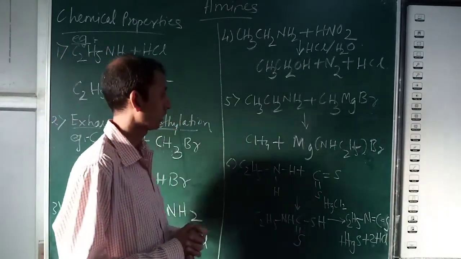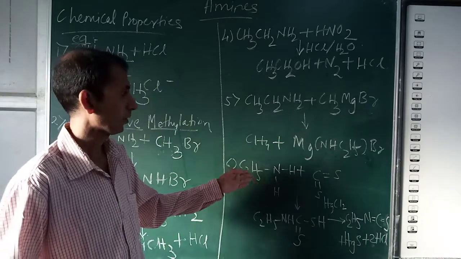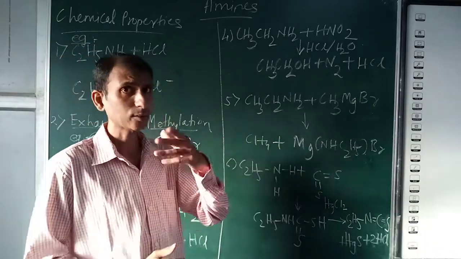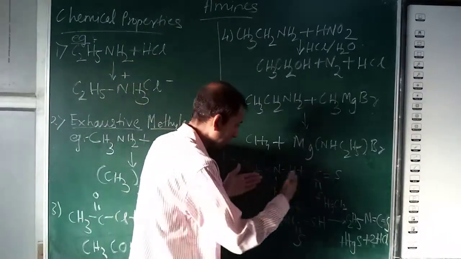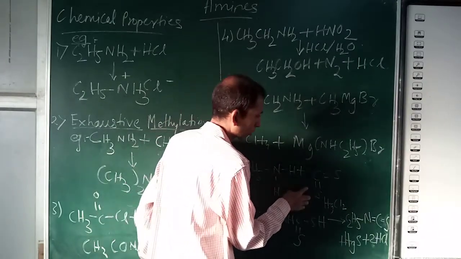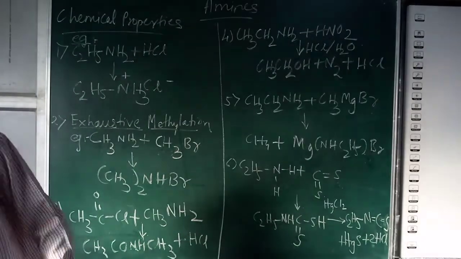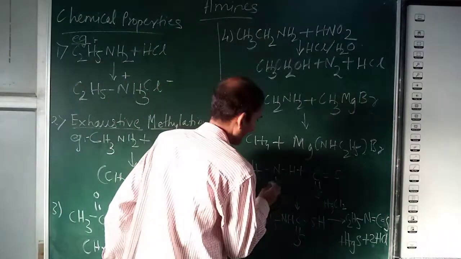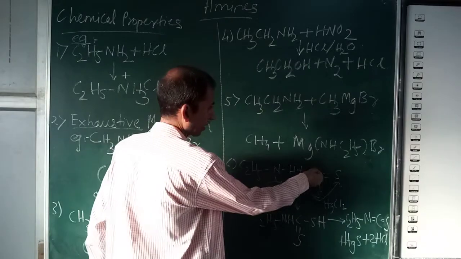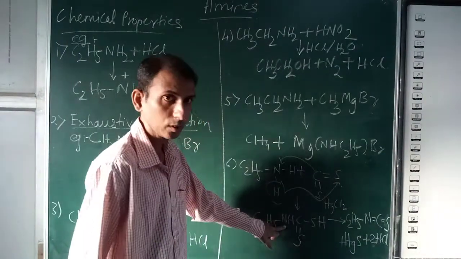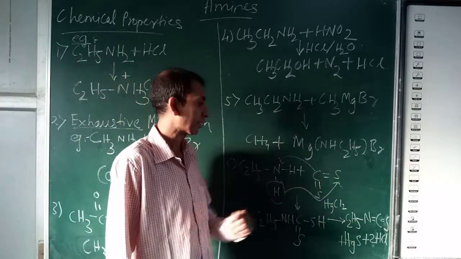The last reaction is C2H5NH2, ethylamine, with carbon disulfide, CS2. You get a first intermediate, an addition product. One H from here is transferred to this S and you get SH, with C double bond S and carbon forming a bond with N. Here we get the intermediate; this is not the product.